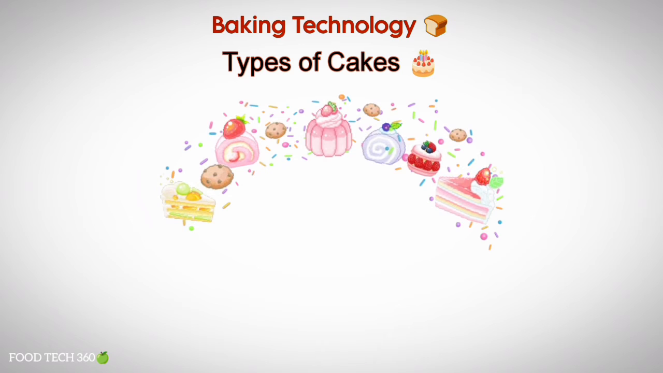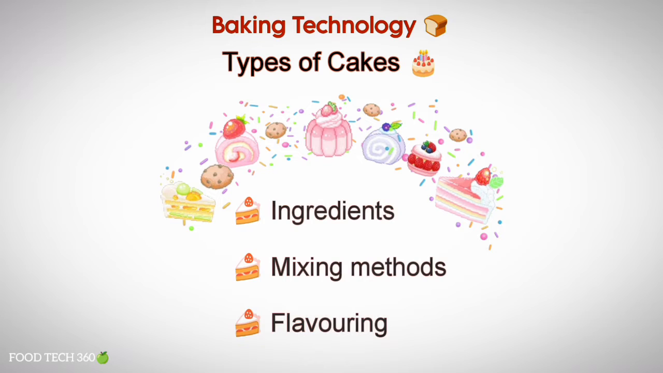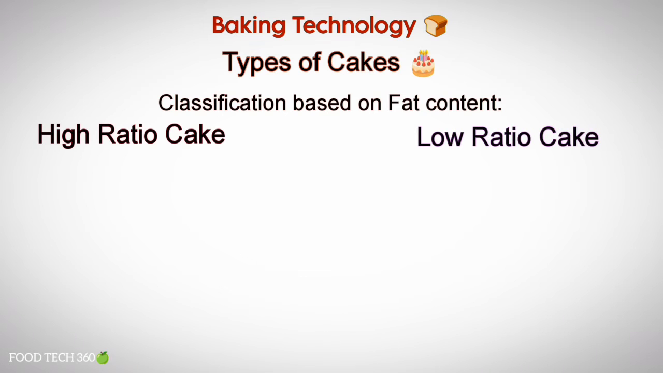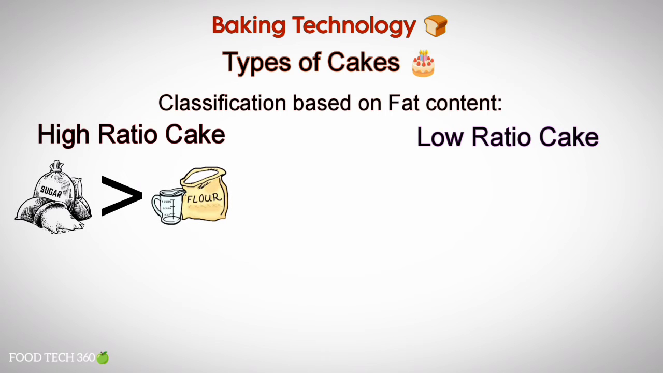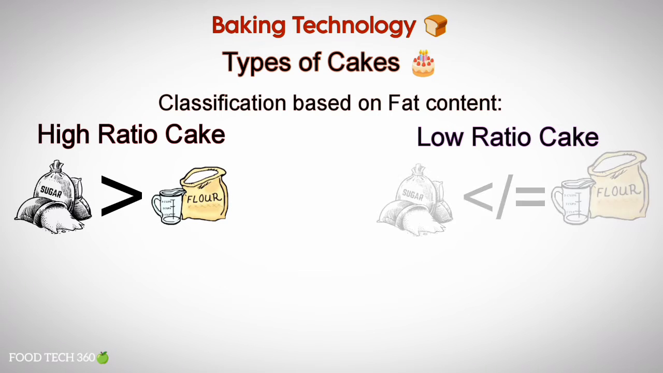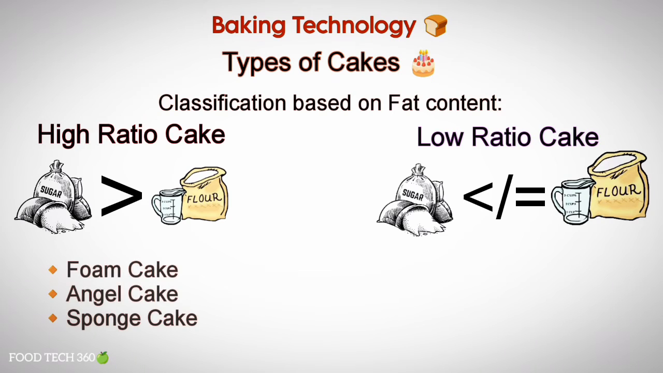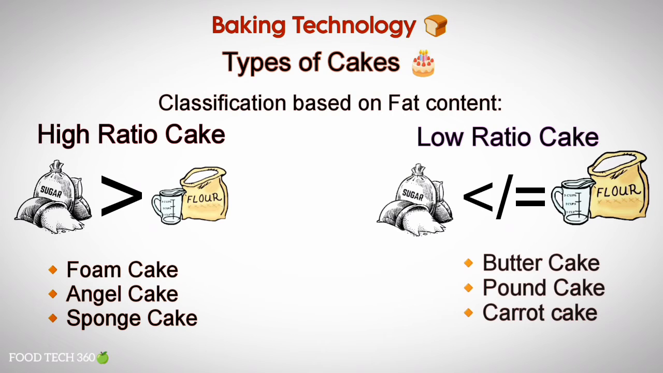There are many different types of cakes and many different ways of dividing them into various categories. They are generally classified based on the ingredients, mixing methods, flavorings, etc. According to fat content, cakes are classified as high ratio cake and low ratio cake. High ratio cakes have a sugar to flour ratio exceeding 1. Low ratio cakes have lower than or equal levels of sugar and flour. Examples for high ratio cakes include foam cakes, angel food cakes, sponge cakes, etc. Examples for low ratio cakes include butter or shortening cakes, pound cakes, carrot cakes, etc.